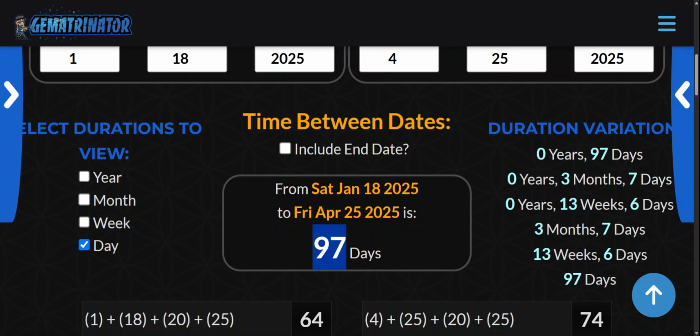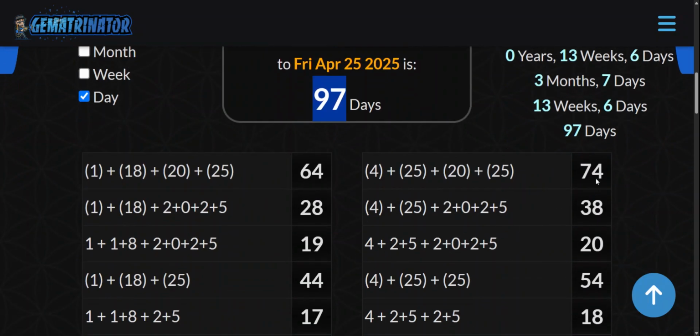Excuse me. But look at this. You get 74 date numerology on the game. And his dad, born in 74, right?